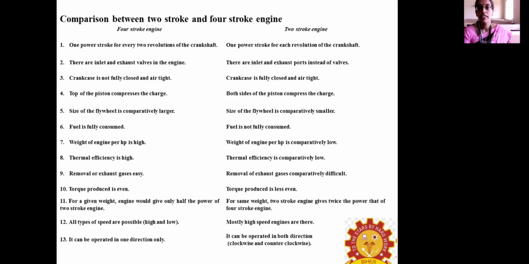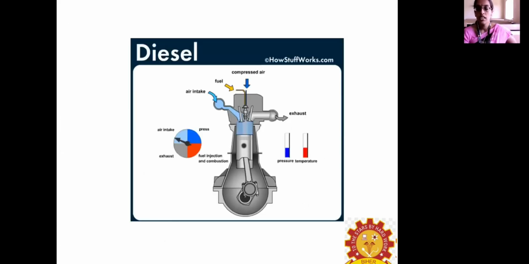The thermal efficiency of a 4-stroke engine is normally higher when compared to the 2-stroke engine. The removal of exhaust gases is very easy here, and here it is a very tedious process. The torque produced is very even here, and here it will be less even. It can be operated in only one direction here, but there it can be operated in both directions.